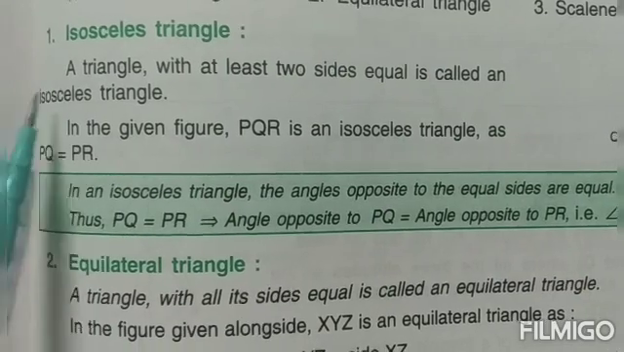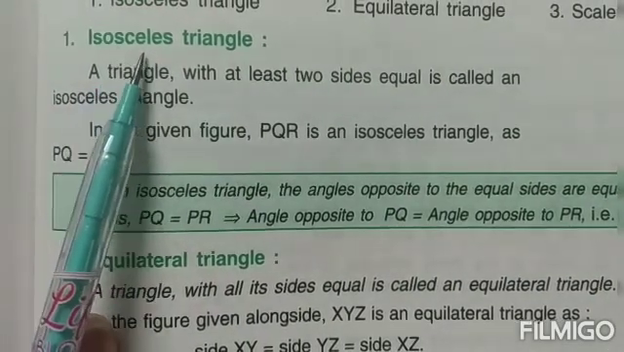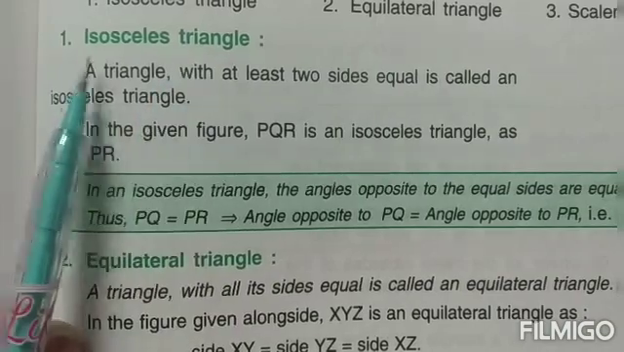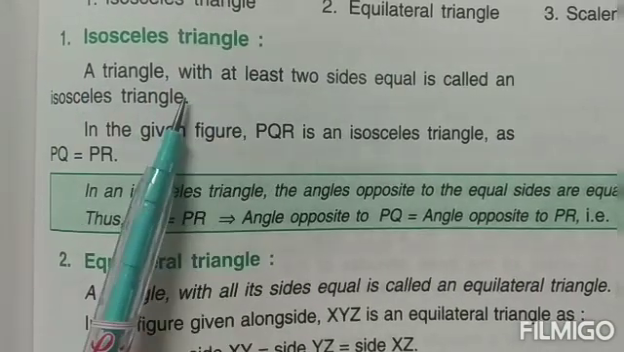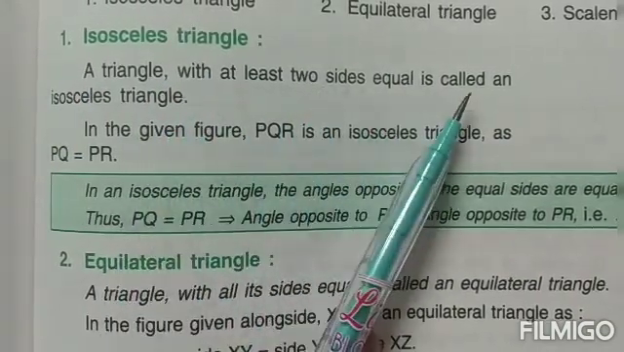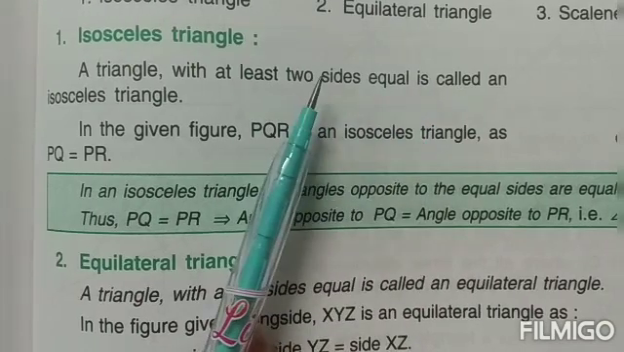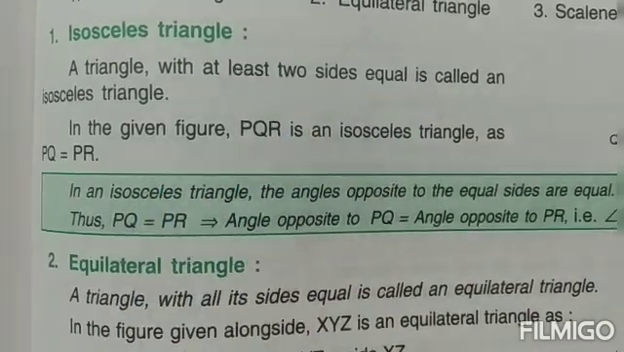Coming to the second type of triangle, children, that is known as an isosceles triangle. Now in an isosceles triangle, children, the lengths of two sides are equal, as well as the two base angles are equal.